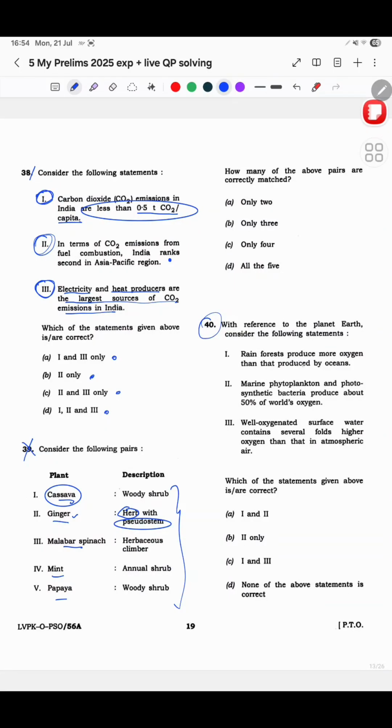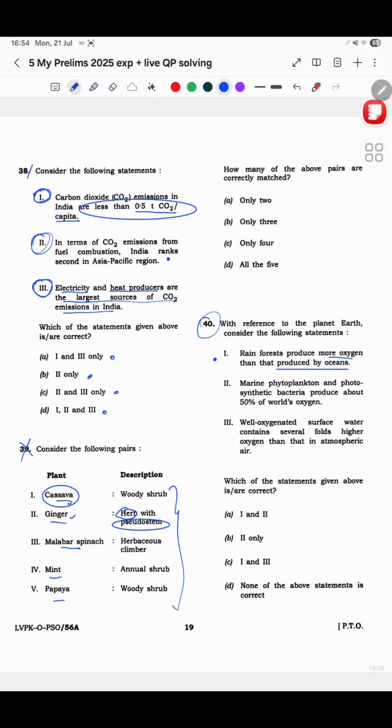Then 40, coming to 40 here. Rainforests produce more oxygen than produced by oceans. Okay. One. Marine phytoplankton and photosynthetic bacteria produce about 50% of world's oxygen. I don't know. Well oxygenated surface water contains several folds higher oxygen than in atmospheric air. Honestly, I did not know. But thing is, I knew basics of environment, okay? So I felt, do rainforests produce more oxygen than oceans? I felt yes, correct.